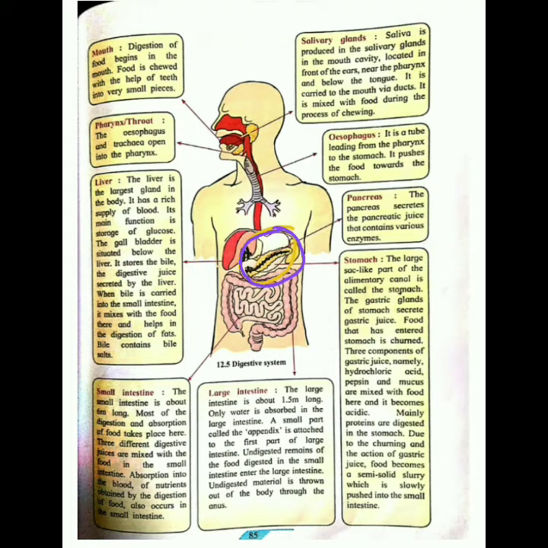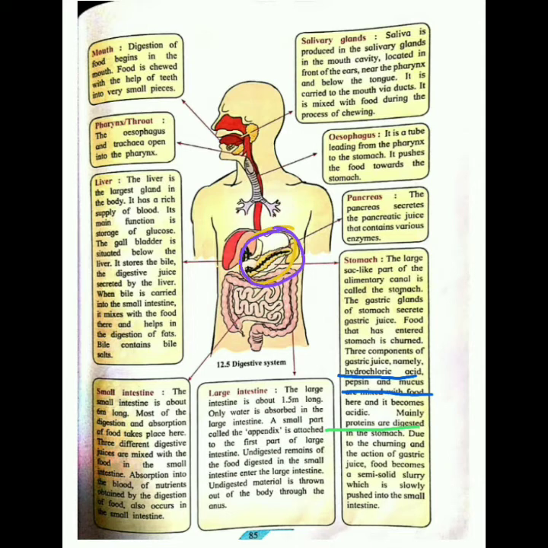Those gastric juices are hydrochloric acid, pepsin and mucus. These three gastric juices are present in the stomach. In the stomach, mostly proteins are digested. Okay, these proteins are digested because of the gastric juices.